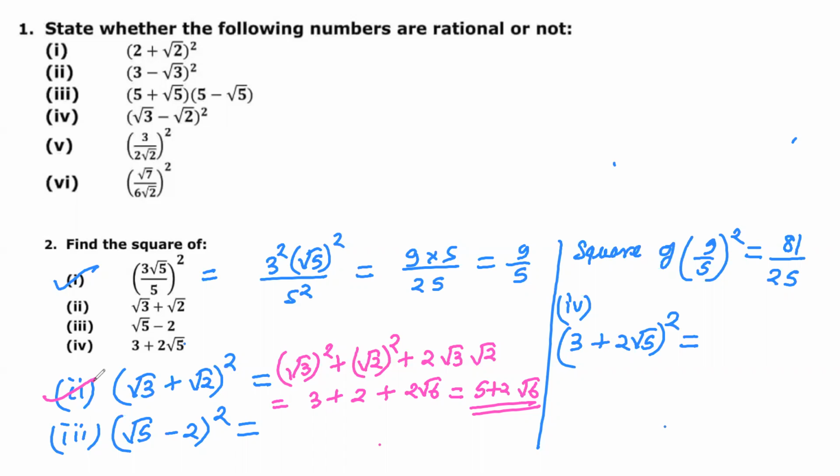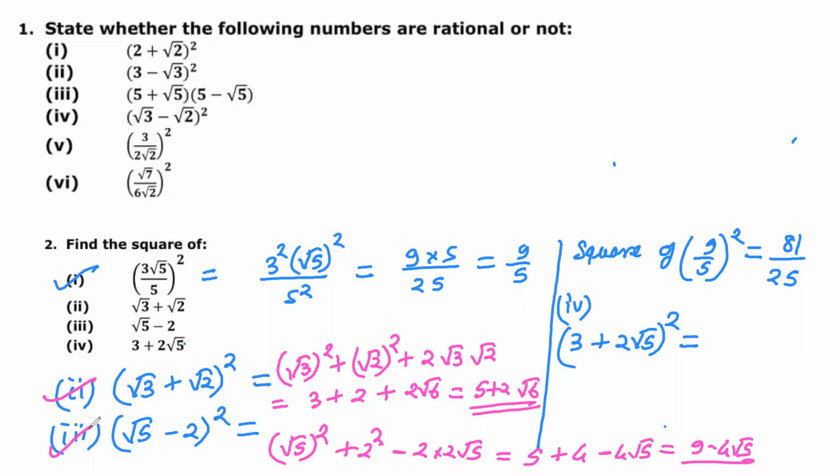Second question, Padmanabh, you have given the answer. This is under root 5 square, a square plus b square minus 2 into under root 5. So it is 5 plus 4 minus 4 under root 5. So this is 9 minus 4 under root 5. So this is irrational. This is not rational.